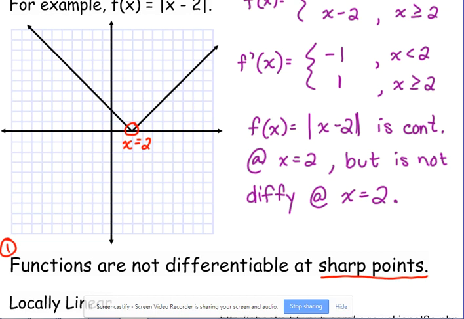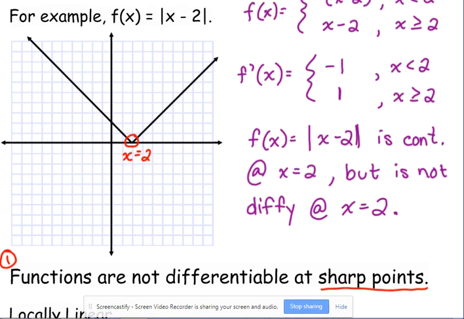It's differentiable everywhere else, just not at that sharp point itself. So moral of the story, we can take the derivative of the absolute value of x minus 2 everywhere except at 2. We don't know the rule for it yet, but I'm telling you, you can.